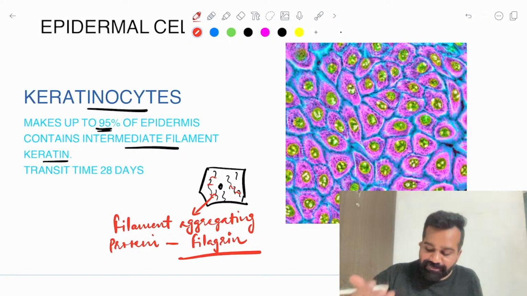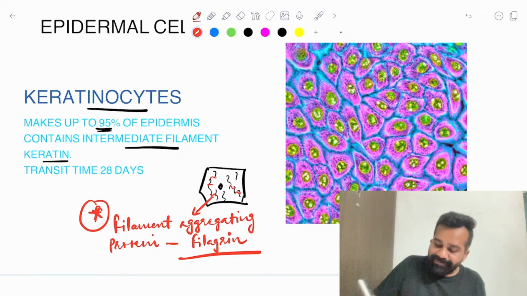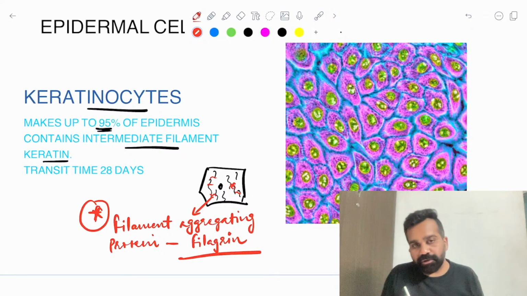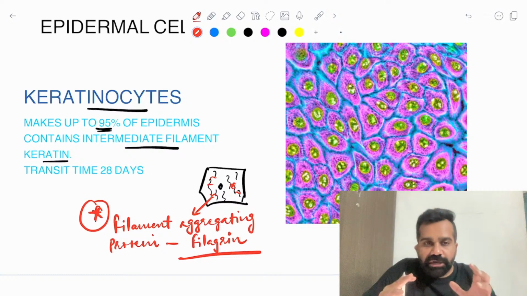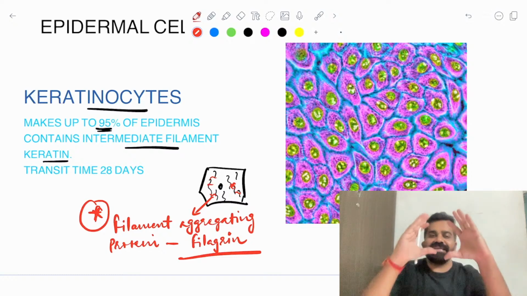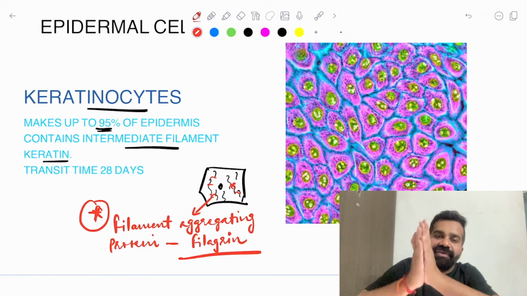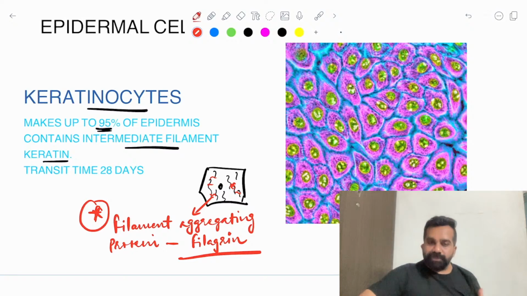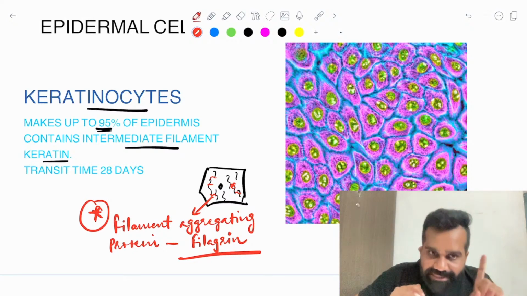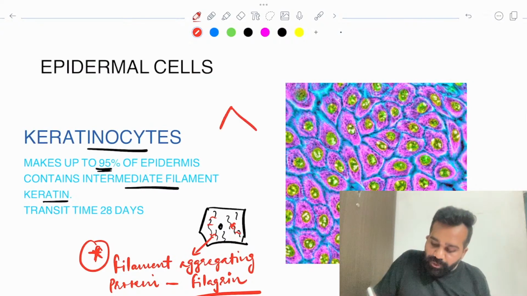If this filament aggregating protein is mutated, or if the keratin filament is mutated, the intercellular structure will become weak, and the keratinocyte can easily get ruptured because of the weak keratin filament.